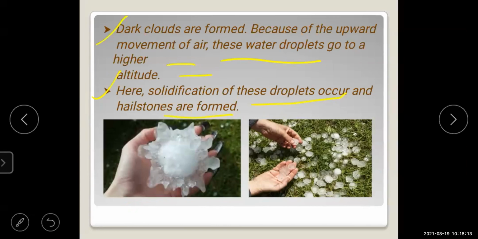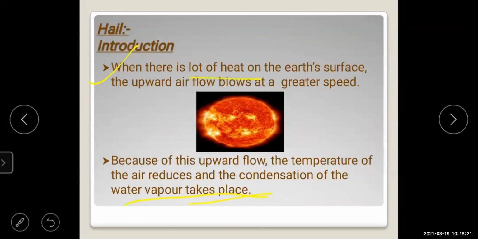Yes, for the hailstones you have to keep it in your mind: there is a very high temperature, and the air blows in the upward direction at a very great speed. This is the second point about the hailstone. The third thing to keep in mind is the upward flow.